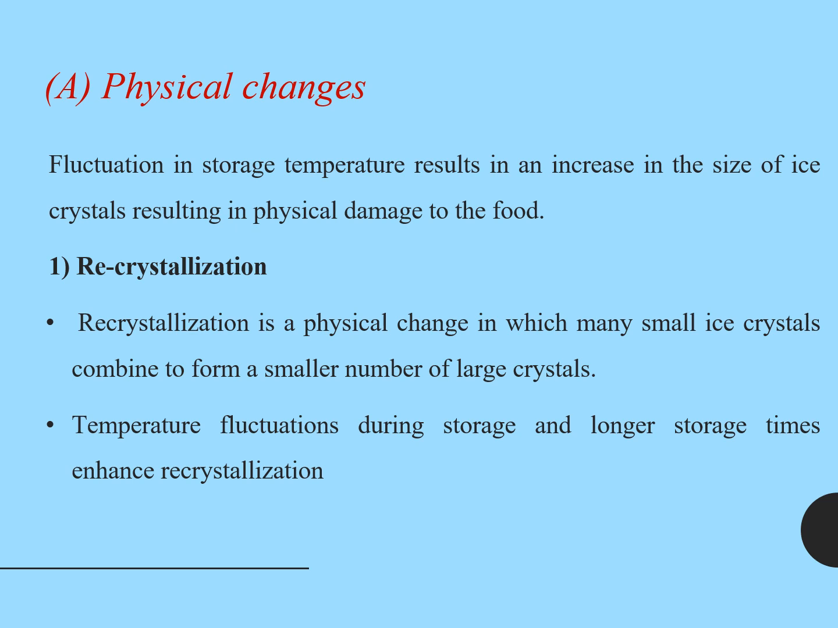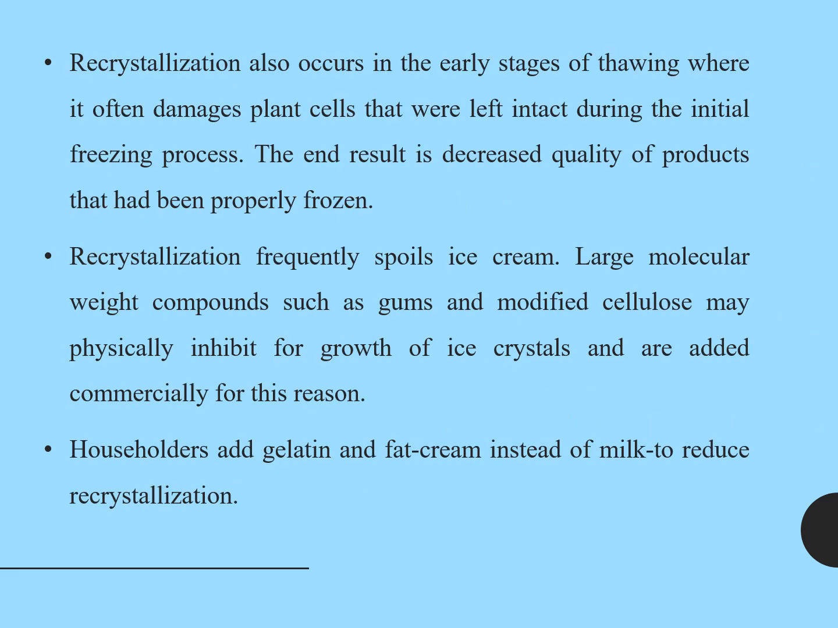So we have to control the temperature fluctuations. The temperature should be properly controlled. Recrystallization can also occur in the early stages of thawing, and the end result is decreased quality of products, and it spoils ice creams and so on. Householders add gelatin and fat cream instead of milk to reduce recrystallization. Commercially, to avoid recrystallization, we add large molecular weight compounds such as gums and modified cellulose in ice creams or other frozen products.